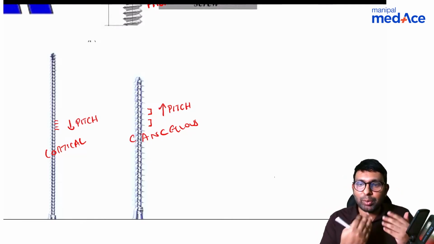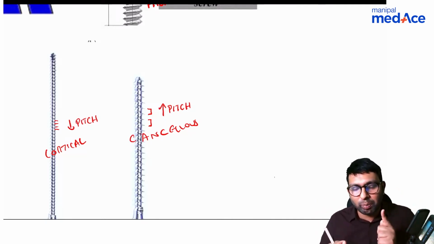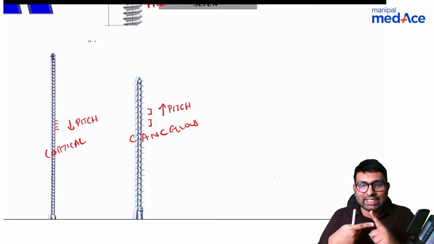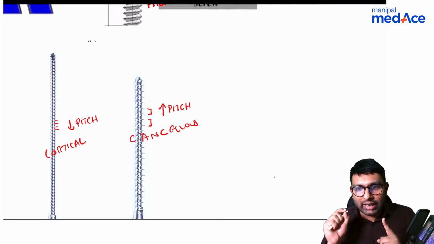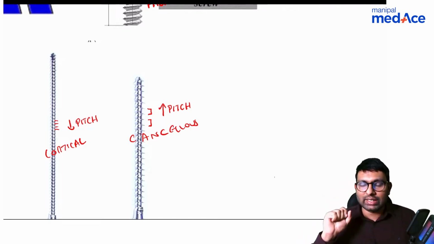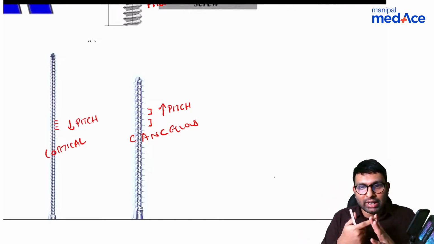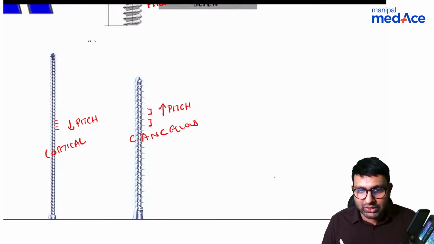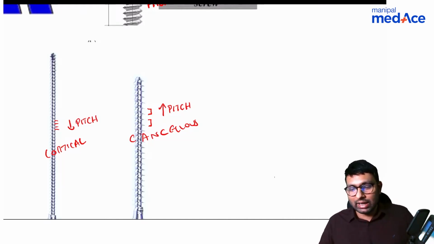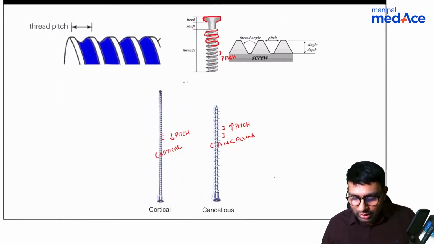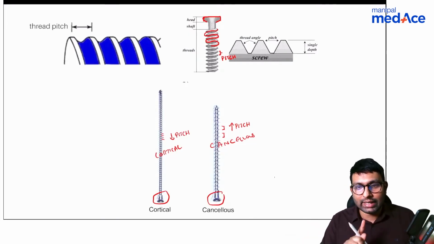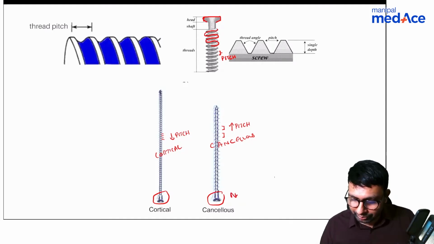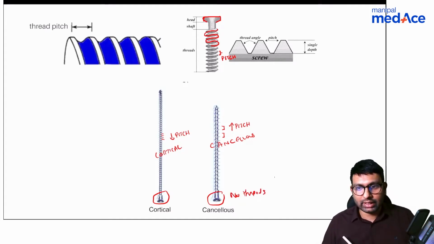But in cortical bone, the problem is different. The bone is so compact that you cannot put a screw that can easily pierce that compact bone, and that is why we need a structure that is supposed to be hard. Pitch is very less, but we have a lot of threads in a cortical bone because it should be easily piercing a compact bone. That is the difference between cortical and cancellous bone. The pitch is less in cortical bone, it is more in cancellous bone. But look at the head, in both cancellous and cortical screws. The head does not have any threads in them. No threads.